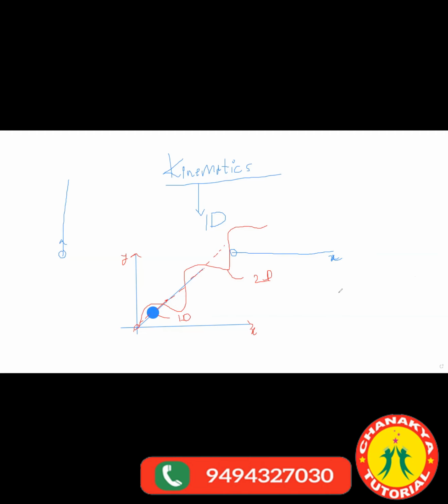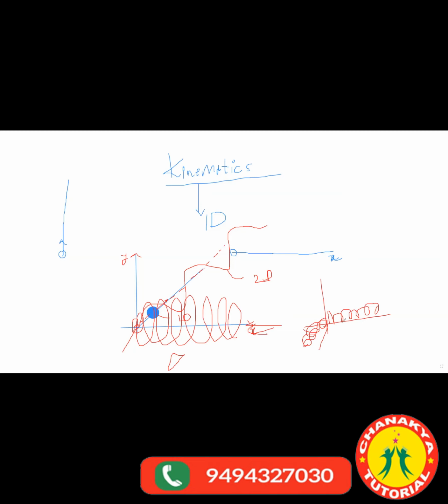Three dimension means it should cover all the three dimensions. For example, a helical path, the path like this. This is three dimension. Okay, it is covering x. If I put a torch here, how it looks in the xy plane, so it is covering xy also. And if I put a torch from here, you will see it in this plane, right? Don't be confused. It should cover all the axes, then it will become three dimension.